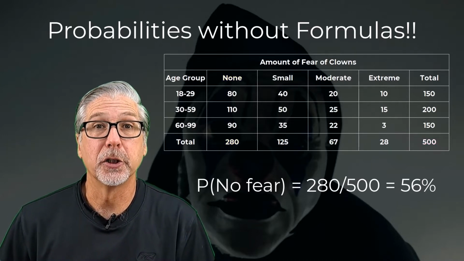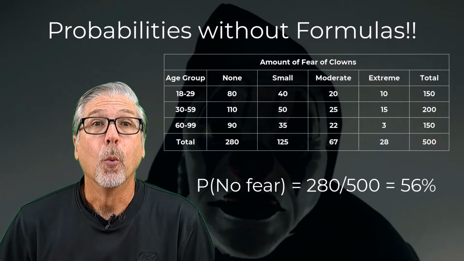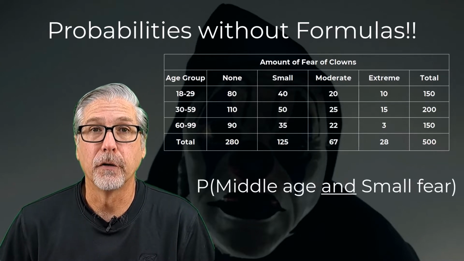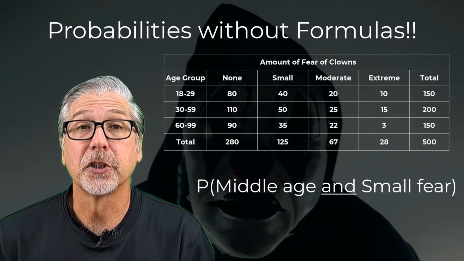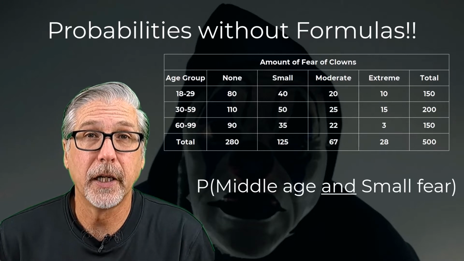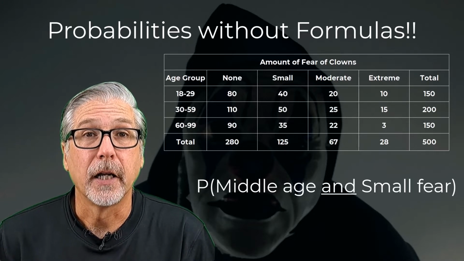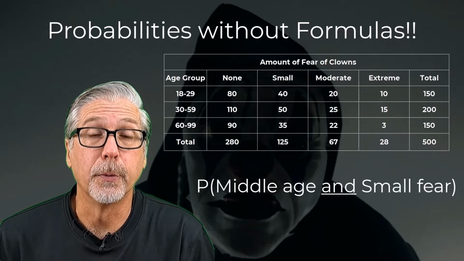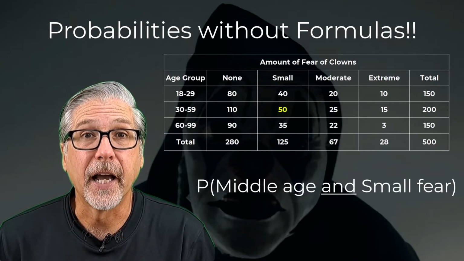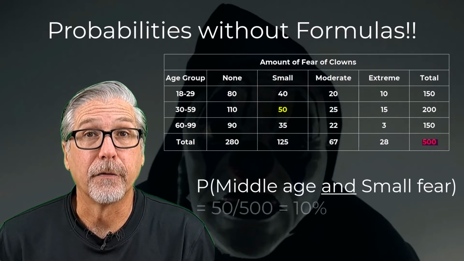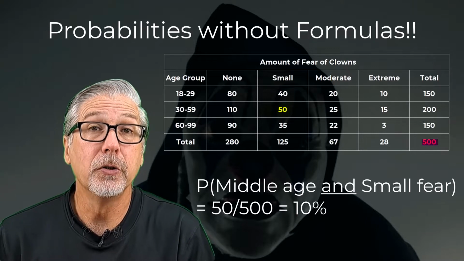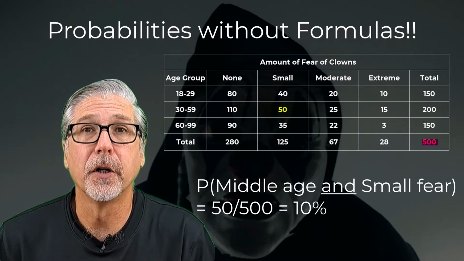All right, let's do an AND question. We looked at AND questions when I went through the multiplicative rule. What proportion of the sample were middle-aged and have a small fear of clowns? Some may try to force the multiplicative rule on you to solve this, but I think it's easier with just using common sense. Look at the table again and try to find which adults have both outcomes, both middle-aged and small fear. 50. 50 out of the 500, right? 50 out of the 500 or 10%. That's it. We could use the multiplicative rule, but it'd make it much more difficult.